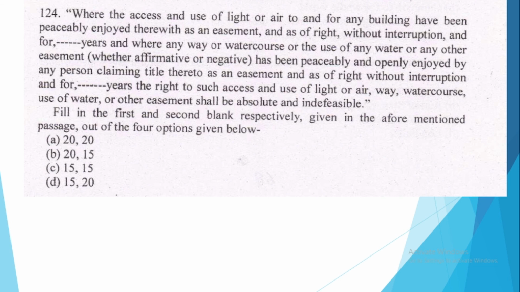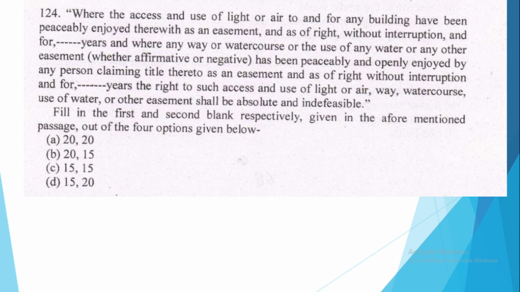124. Where the access and use of light or air to and for any building have been peaceably enjoyed therewith as an easement and as of right without interruption and for dash years, and where any way or water course or the use of any water or any other easement, whether affirmative or negative, has been peaceably and openly enjoyed by any person claiming title thereto as an easement and as of right without interruption and for dash years, the right to such access and use of light or air, way, water course, use of water or other easement shall be absolutely and indefeasible.